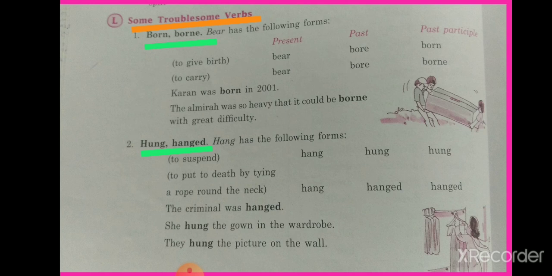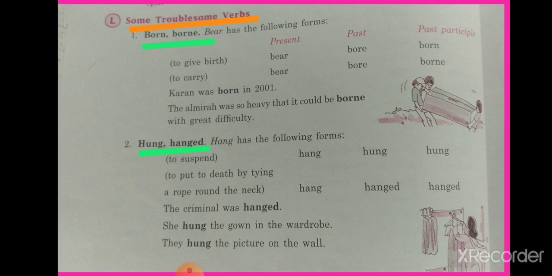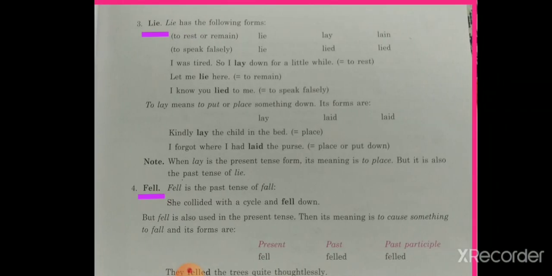Hung and hanged. Hung means to suspend something, and hanged means to put to death by tying a rope around the neck. So their meanings are different, so their uses are also different. Now look at more troublesome words. Lie has two meanings: to rest or to speak falsely. If we are using it in the sense of to speak falsely, then lie, lied, lied. But if we are using lie as to take rest, then lie, lay, lain.